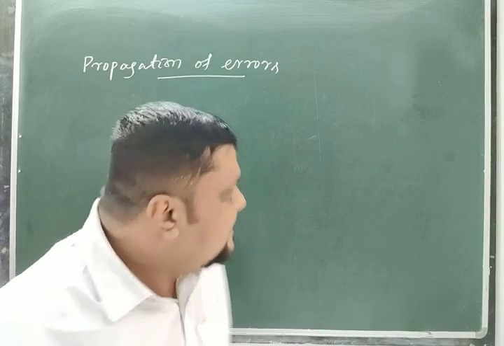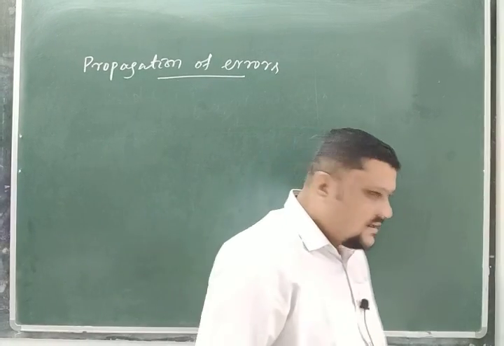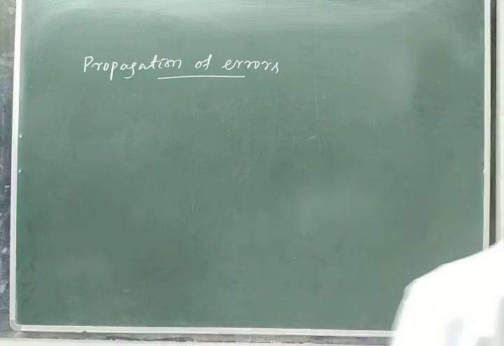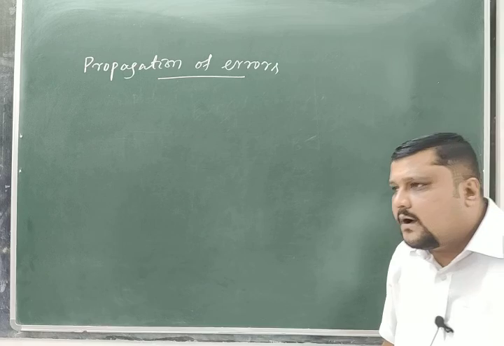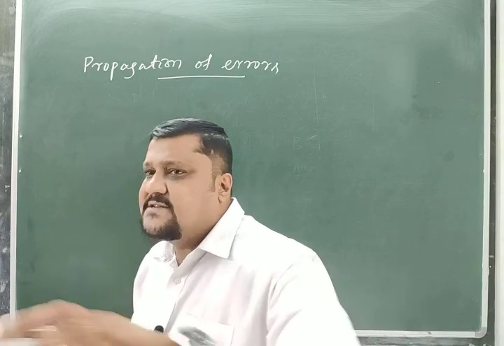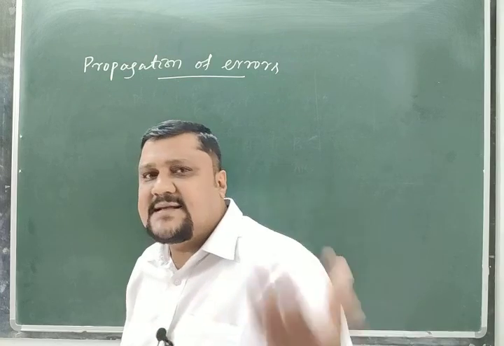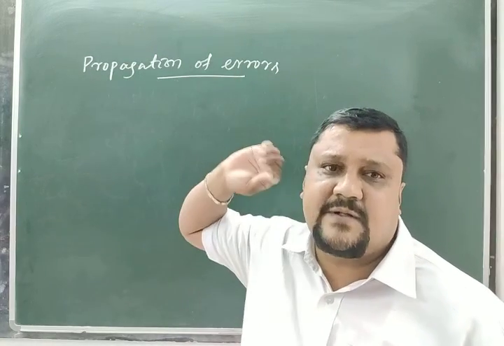So if it transmits to the result, then if I say the area is this much, as length and breadth have errors, this error propagates to my result.